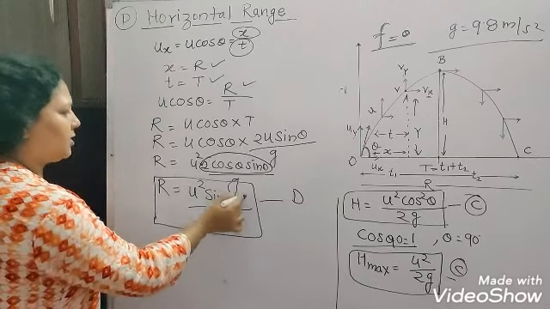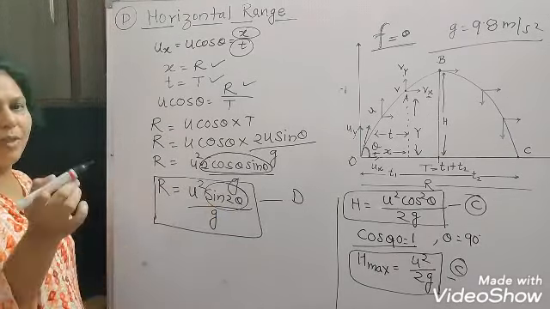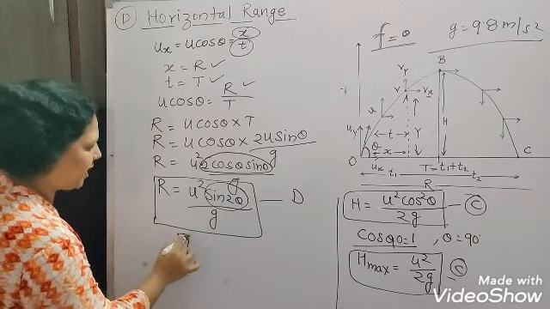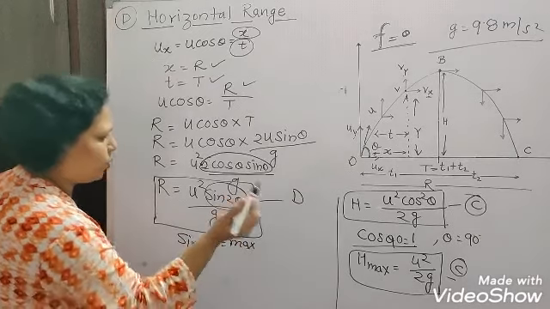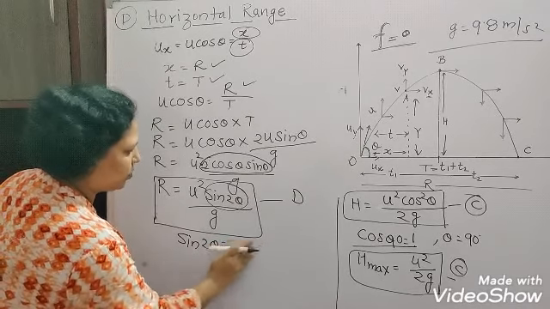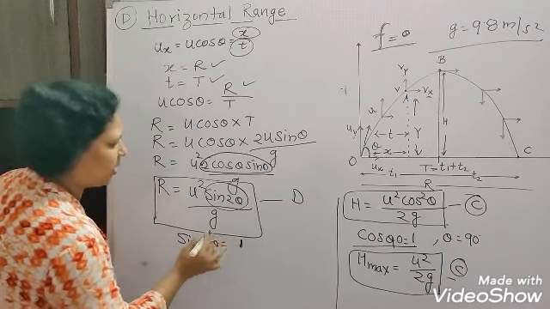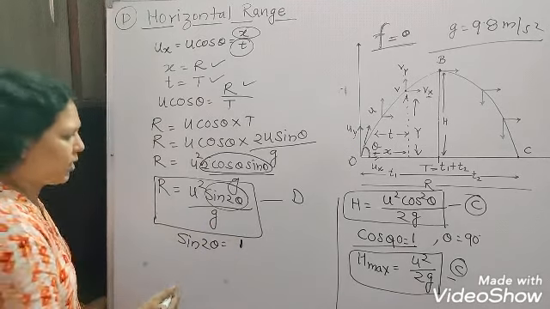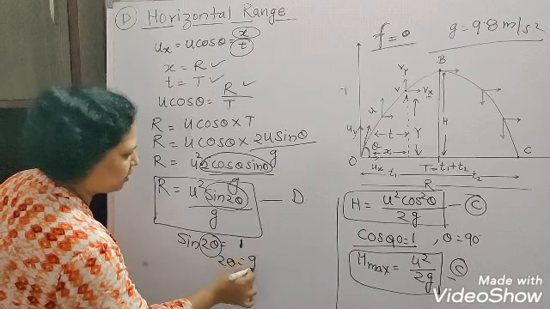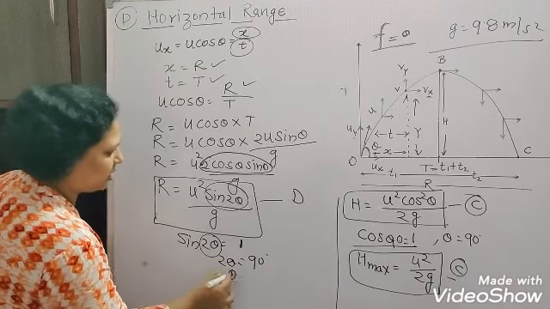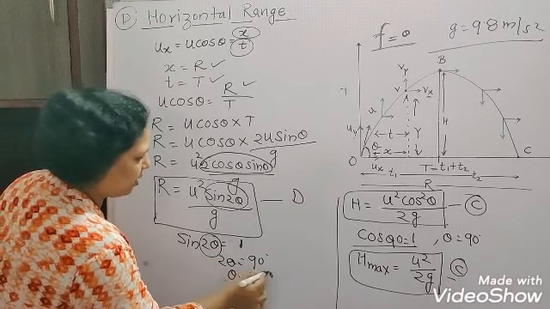For that, sine 2 theta should be maximum, and what is the maximum value? That is equal to 1. And when is it 1? When the angle is 90 degree, that means 2 theta must be 90 degree, so that theta must be 45 degree.